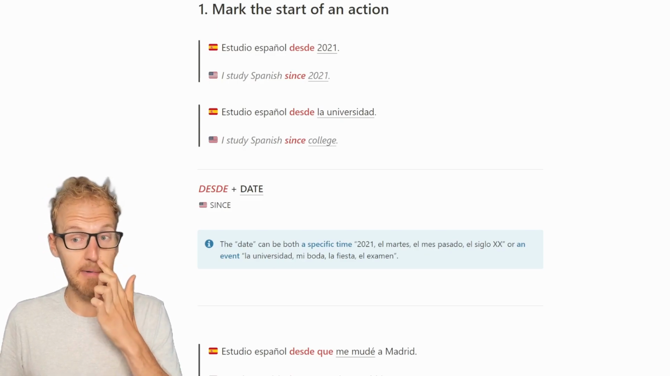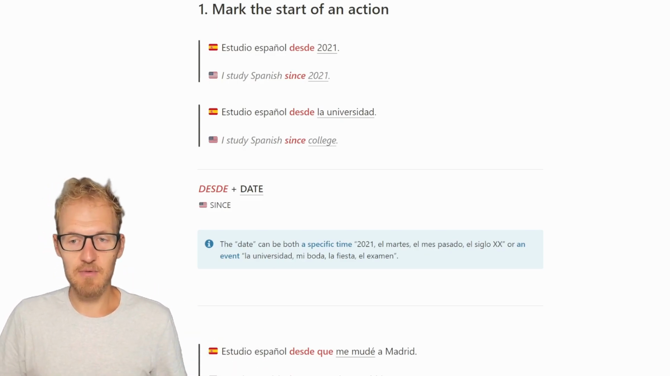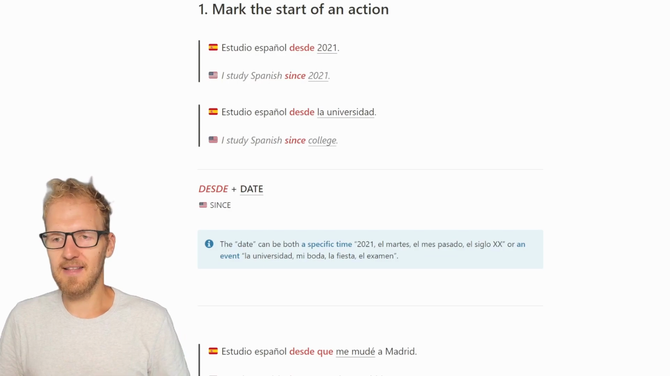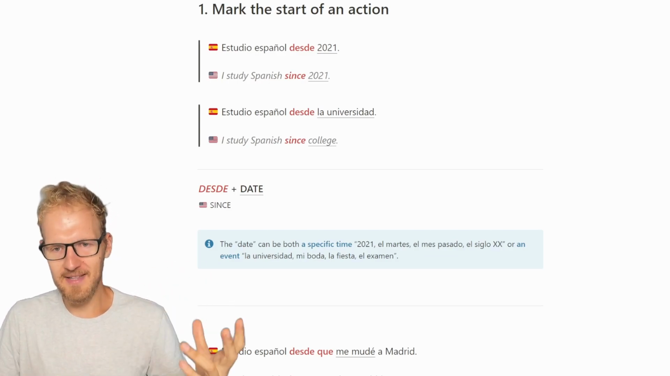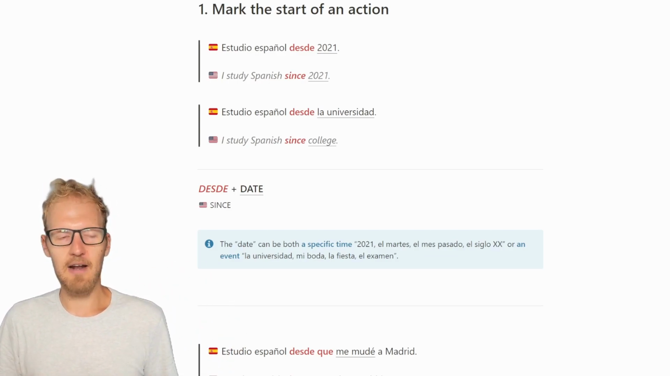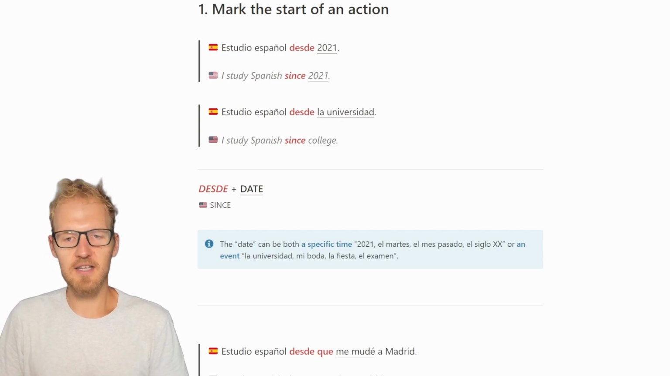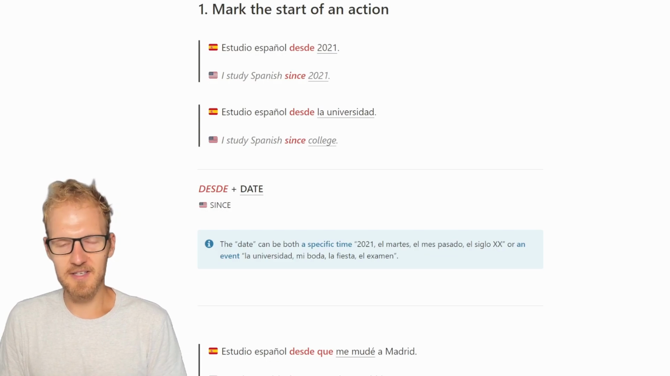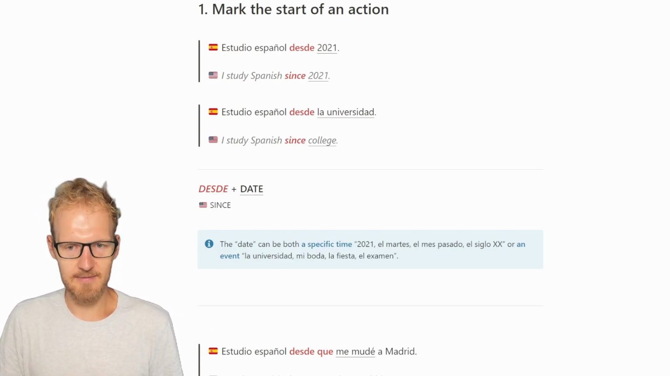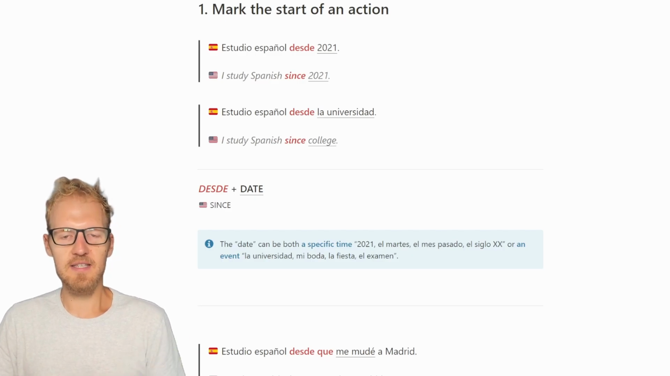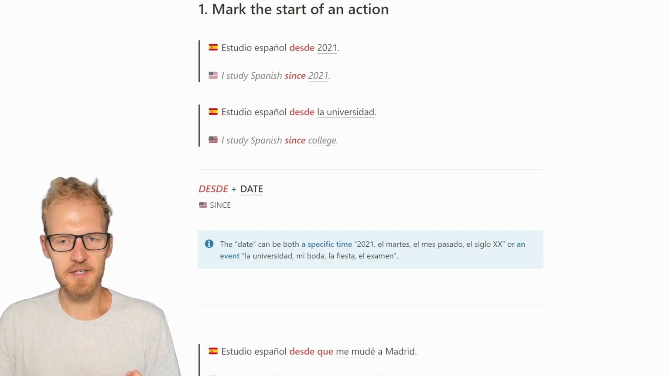And this date can be both a specific time, like 2021, el martes, el mes pasado, el siglo XX, or some kind of event that we describe with a noun, right? Like since college, since my wedding, since the party, since the exam: la universidad, mi boda, la fiesta, el examen. So desde plus date will be since.